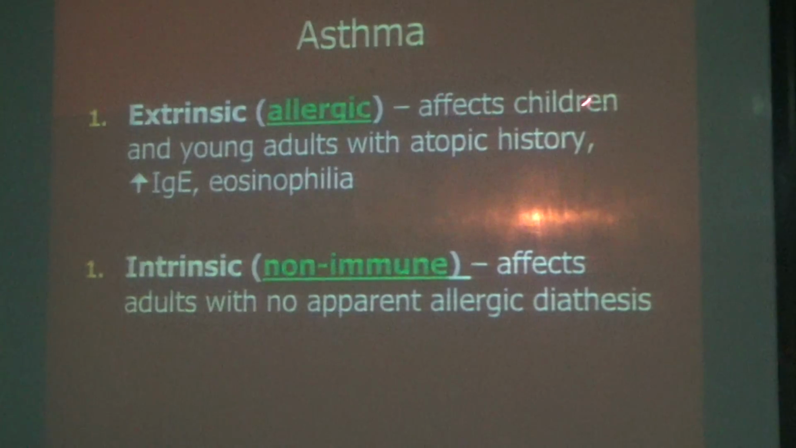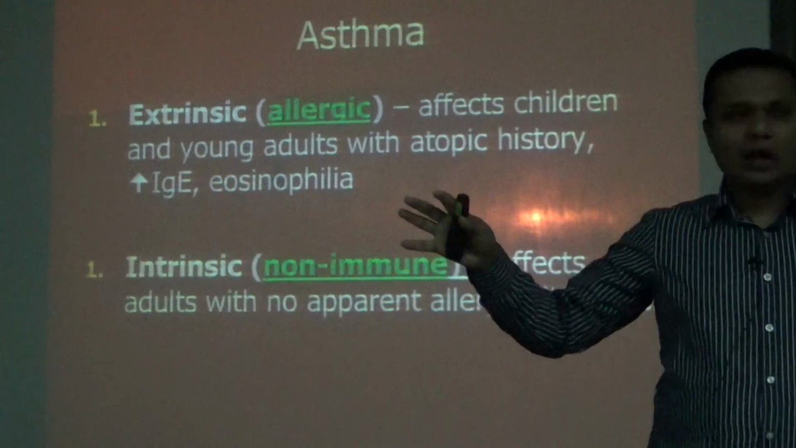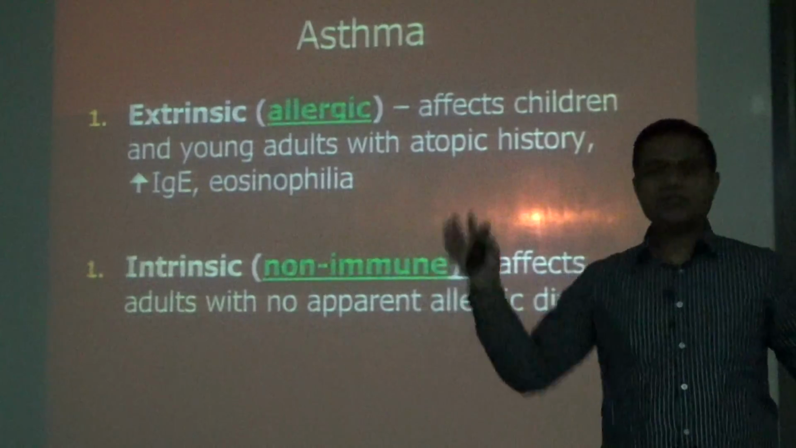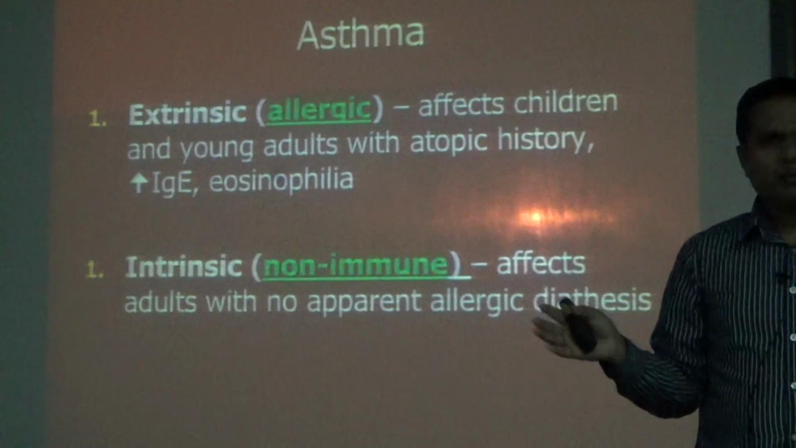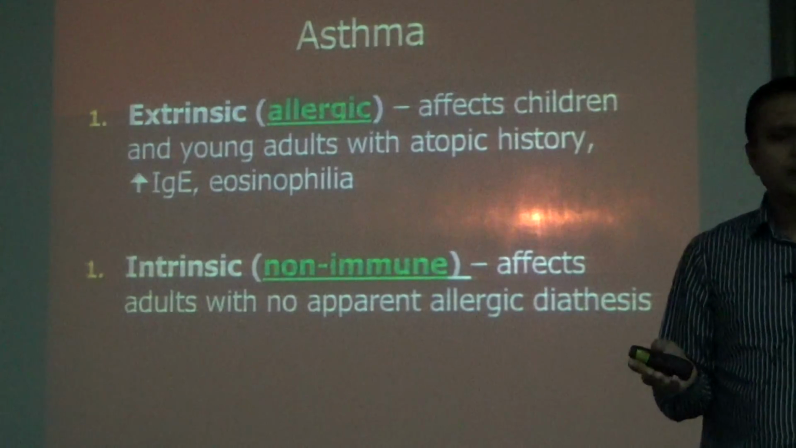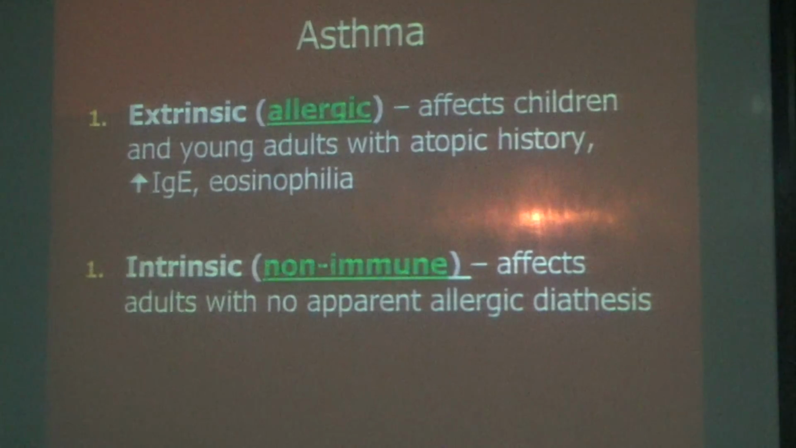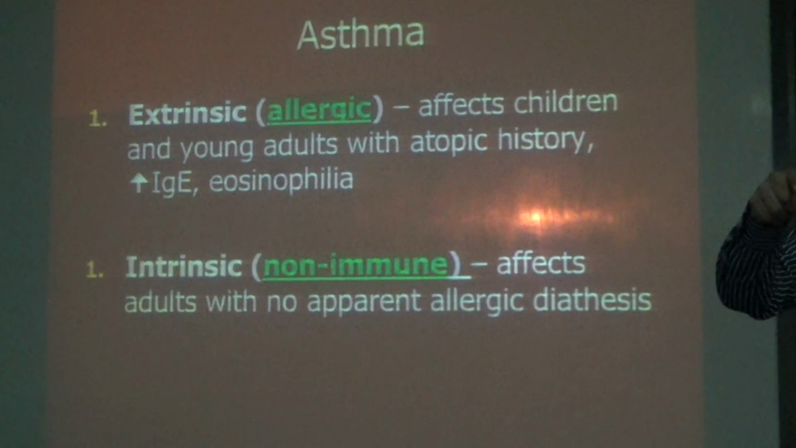Extrinsic particularly affects children and young adults with an atopic history, that is, allergic history. Here immunoglobulin E and eosinophils will be increased in amount, whereas intrinsic affects adults with no apparent allergic diathesis. There won't be any allergy. So there are two types of asthma: one due to allergy, and one due to non-immune factors, not due to allergy. In the non-immune type, the patient doesn't have a proper immune system, mainly less immunity.